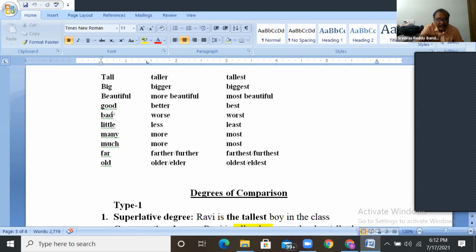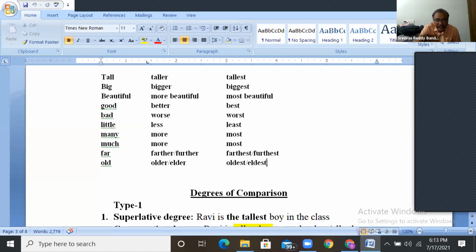And the third type, we can't add ER, EST. We can't add more, most. We have to change the word completely. Good, better, best. Bad, worse, worst. Little, less, least. Many, more, most. Much, more, most. You see, we are changing the words completely. And far, farther, farthest. Old, older, oldest. ER only.